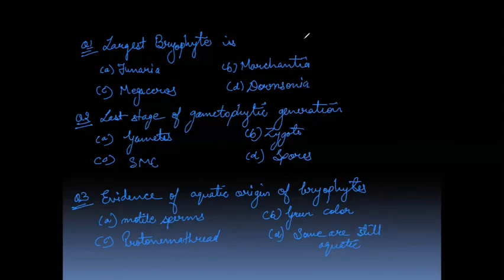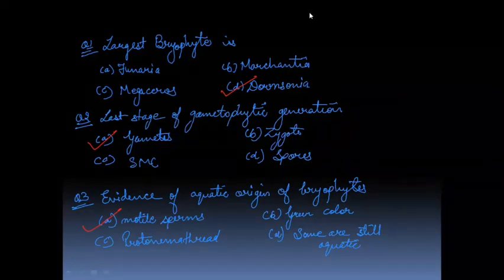So let's mark the answers. I hope you all have marked the correct answers. Largest bryophyte is Dawsonia. Last stage of gametophytic generation is gametes, where the gametes will lead to the formation of zygote, which is a diploid structure. And evidence of aquatic origin of bryophytes is motile sperms, which will swim in the water and will reach to the female reproductive part to fertilize the female gametes.